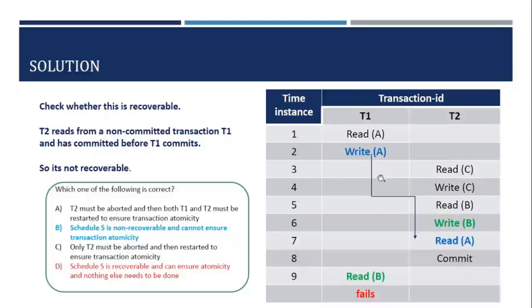It is not waiting for T1 to commit. It has read a value from T1, and it is not waiting till T1 has committed or aborted. It is not postponing its commit.